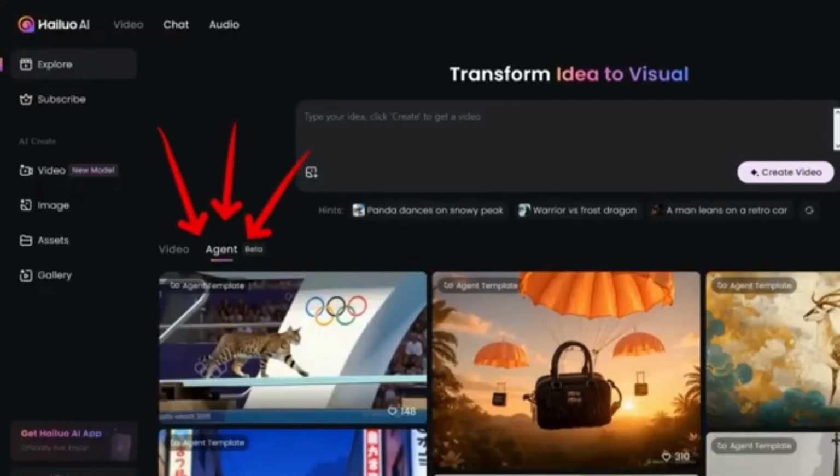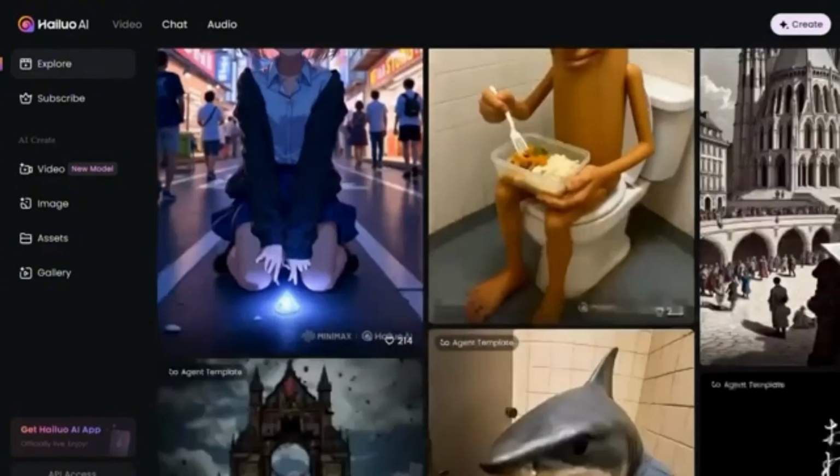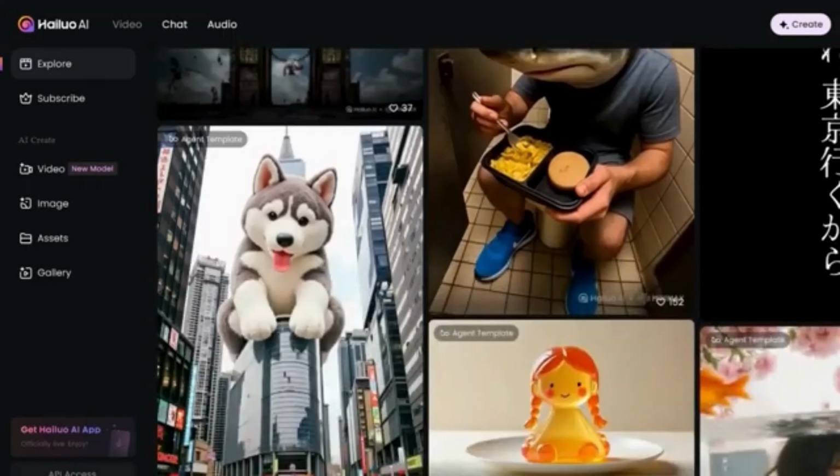Visit the Hailuo website and select the Agent tab in the video generation mode. You can choose a video template from the list to start creating based on your needs.